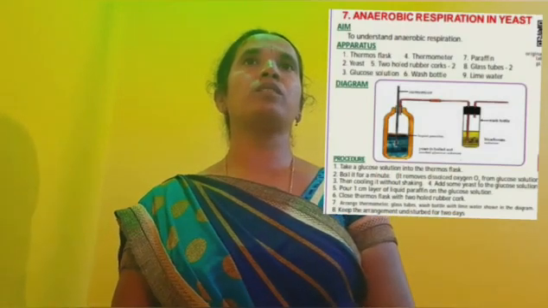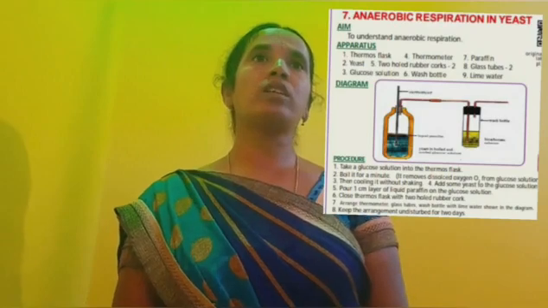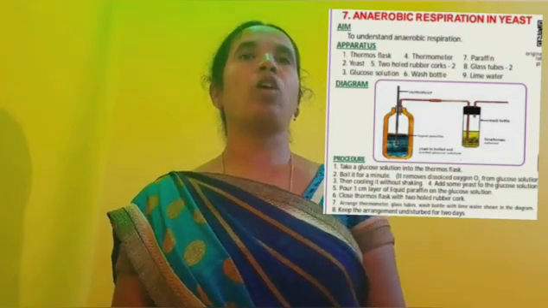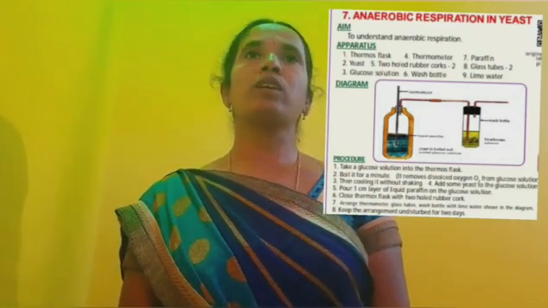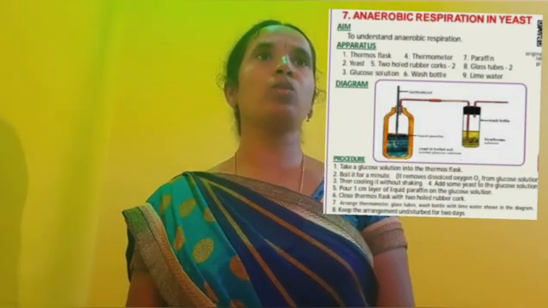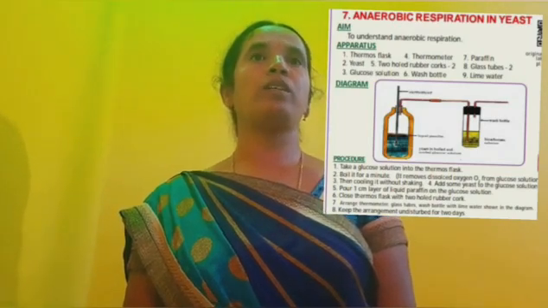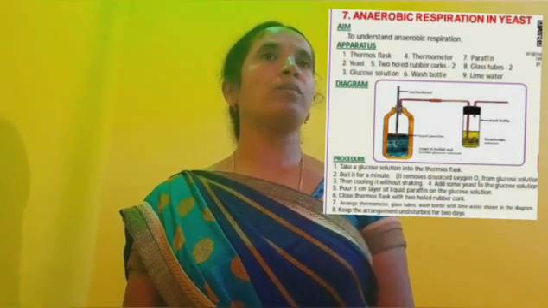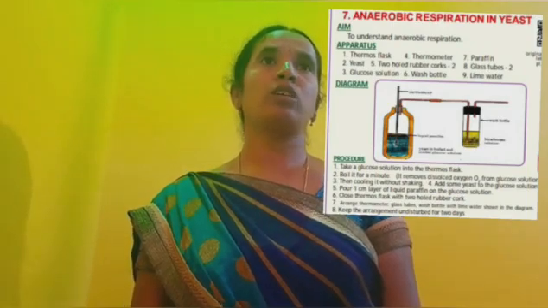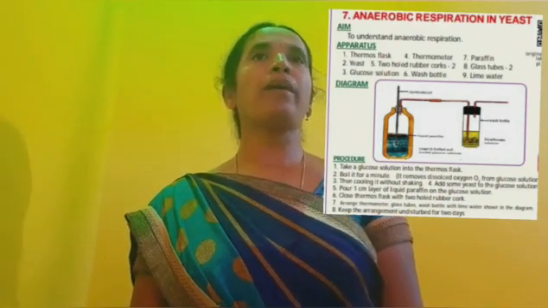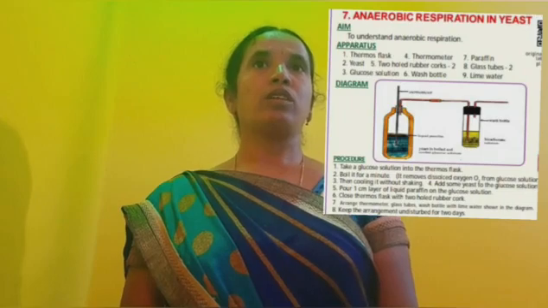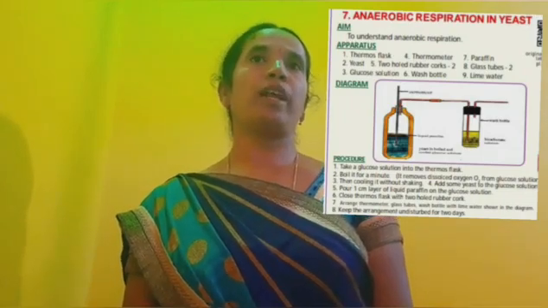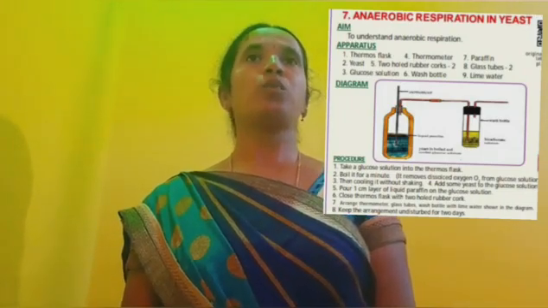What is the aim of this experiment? To understand anaerobic respiration. Apparatus: thermos flask, yeast, glucose solution, thermometer, 2-hole rubber corks, paraffin, 2 glass tubes, lime water. Next, procedure: